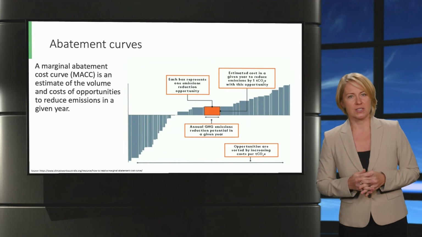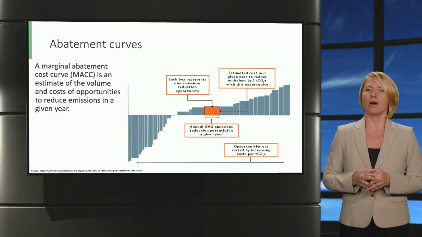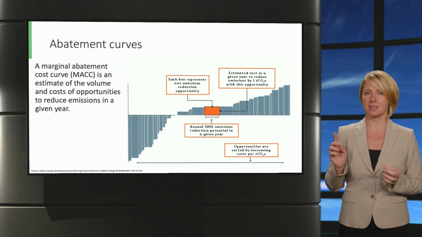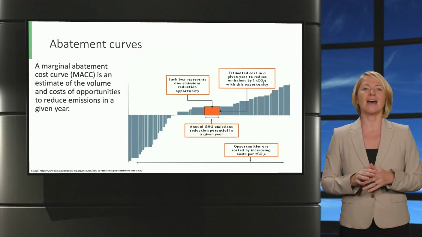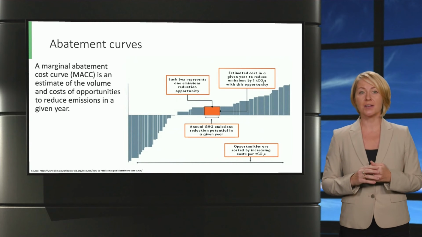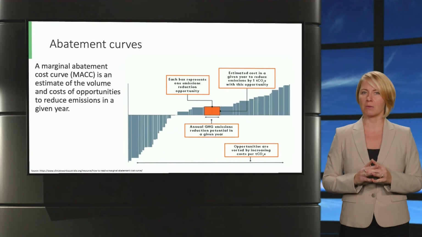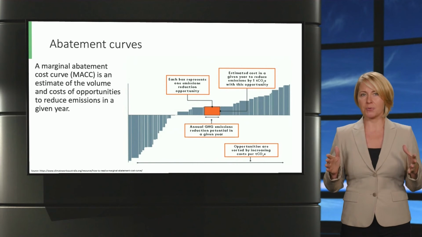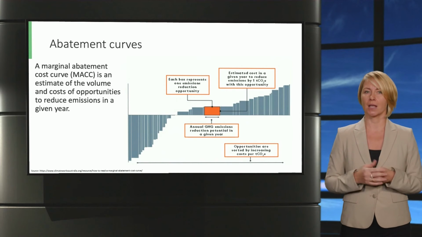Marginal abatement cost curves are the estimates of the volume and costs of opportunities to reduce emissions in a given year. Each box represents one emission reduction opportunity. The height of the box indicates the cost to reduce emissions, usually by 1 ton of CO2 equivalent, with this opportunity, and the width of the box represents the annual greenhouse gas emission potential in a given year.